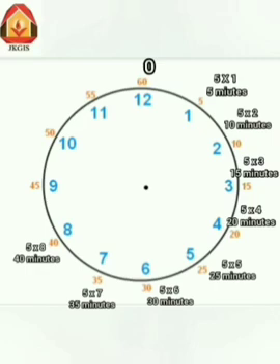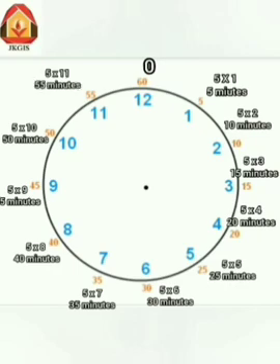If minute hand is on 9, we can say 5 multiplied by 9 is equal to 45 or 45 minutes. If minute hand is on 10, we can say 5 multiplied by 10 or 50 minutes. If minute hand is on 11, we can say 5 multiplied by 11 is equal to 55 or 55 minutes.